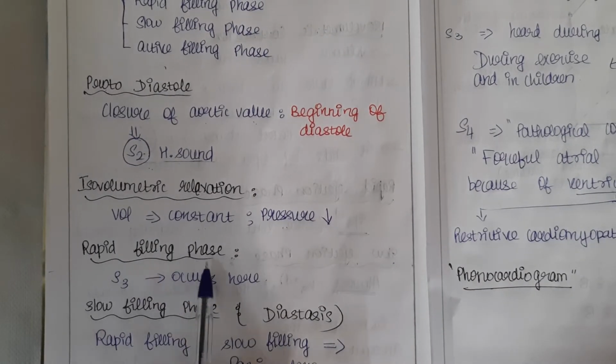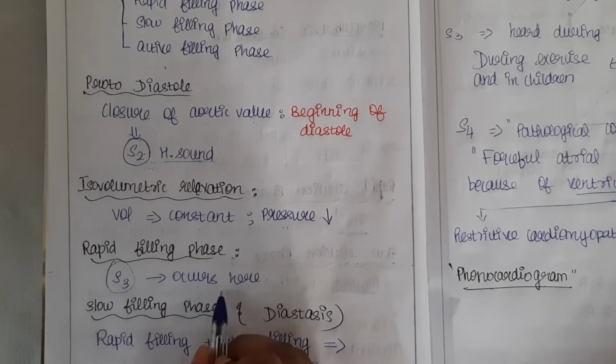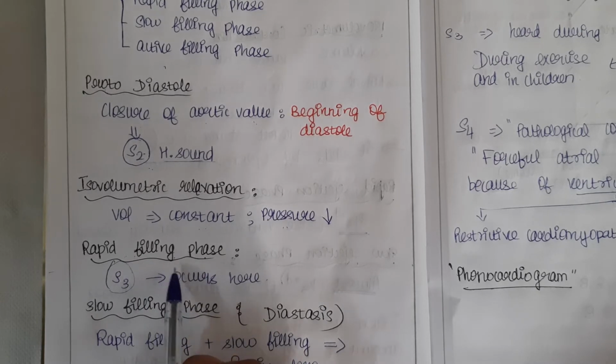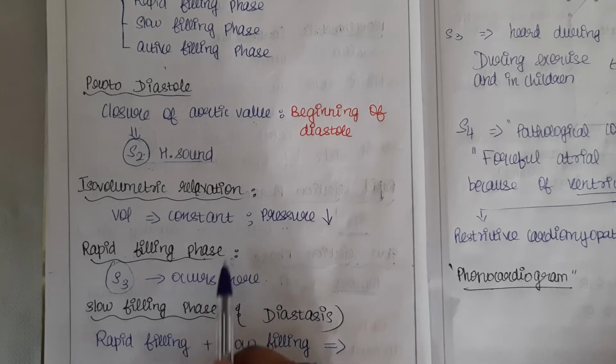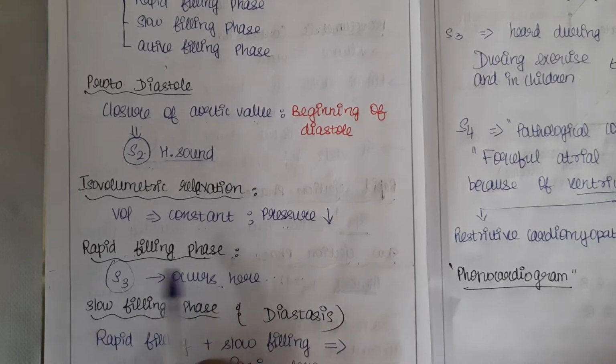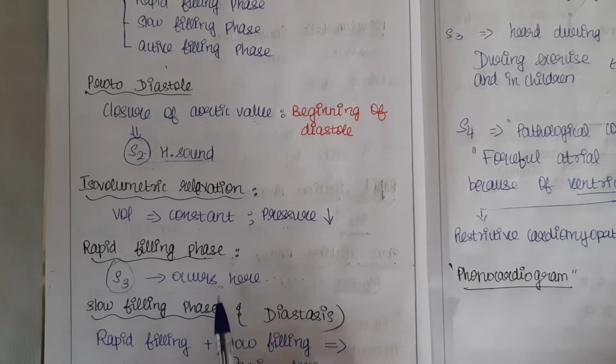Here in this rapid filling phase, the S3 sound occurs. This occurs physiologically only in adults who are doing exercise, and in children. Only in these two conditions will the S3 sound be produced. Then comes the slow filling phase.